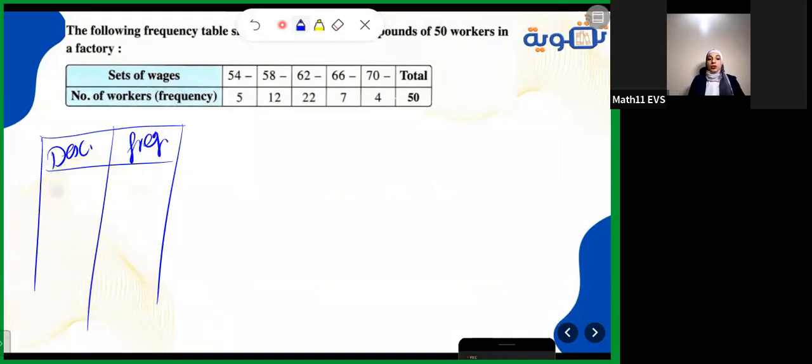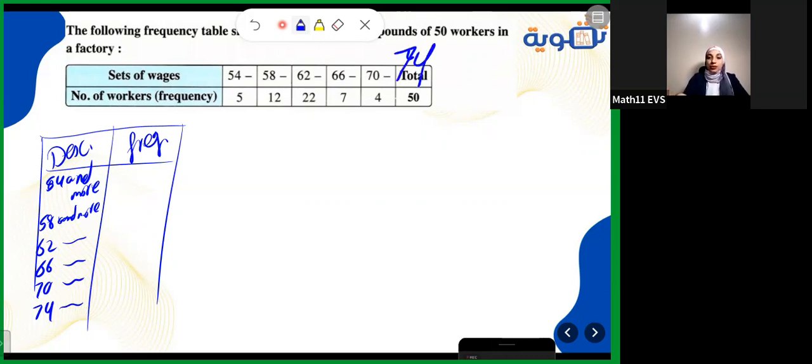The descending sets are 54 and more, 58 and more, and so on: 62 and more, 66 and more, 70 and more, 74. As we said, we need to put an extra set here, which is 74.